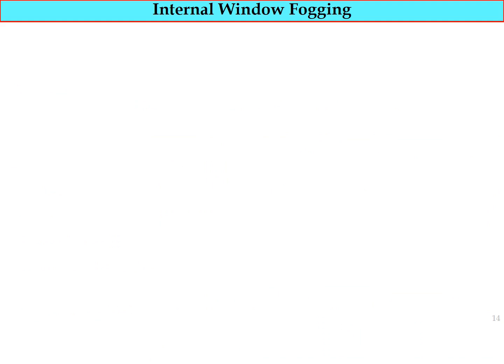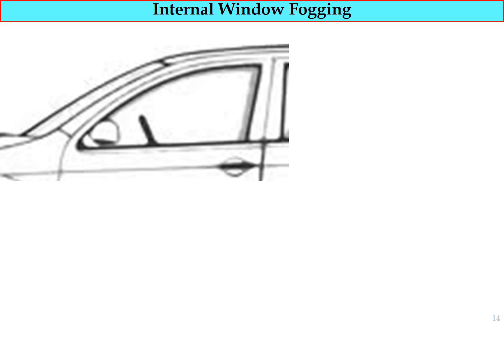Okay, now I will explain the internal window fogging in a car. Let's say during the raining season, the condensation or fogging phenomenon occurs inside a car. So let's say the outside temperature is 20 degrees Celsius, and the temperature inside the car is 30 degrees Celsius, with a relative humidity of 75%.